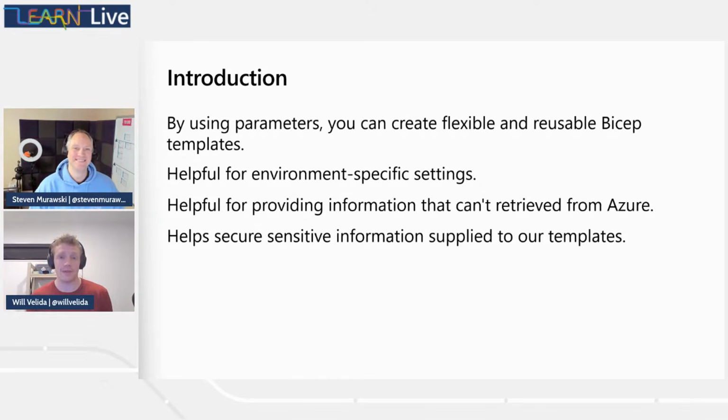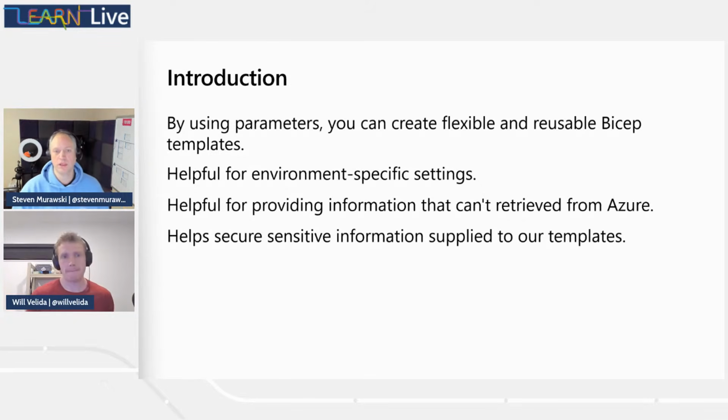Essentially, we define our parameters for any aspects of our deployment that might change, particularly environment-specific settings, pricing configuration, capacity configuration, because the resource size you want in production might not be the size you want to deploy to your dev environment, and any API keys or any access to external systems. Parameters can be configured to securely handle sensitive data. So in this module, we're going to learn how you can define and configure those parameters and how we can actually specify those parameter values during our deployments.